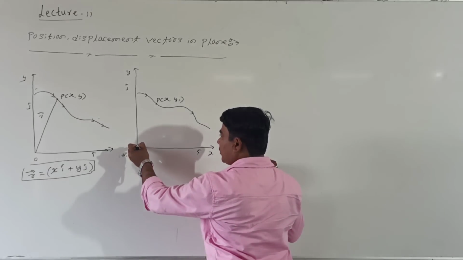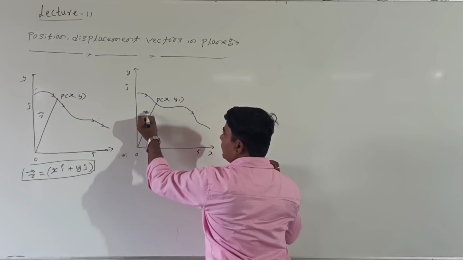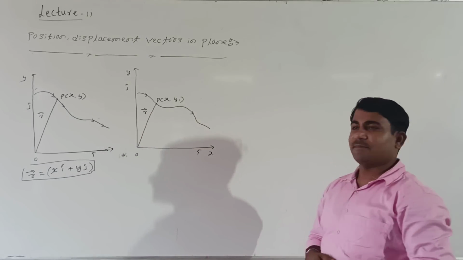I will take the vector drawing from the origin. This we are calling the position vector, right? Shall I call this R? R is nothing but the position vector, right?